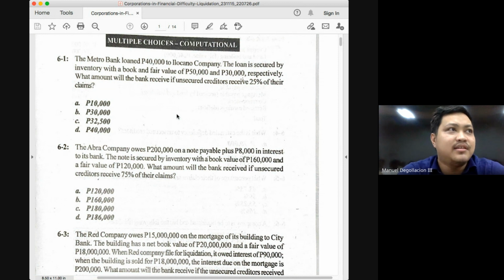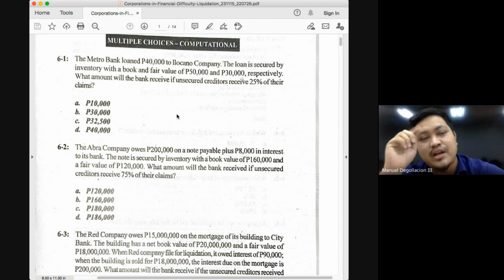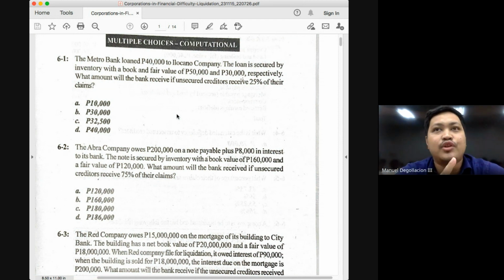But why is that not in the choices? Because of course you will not only receive 2,500. The 2,500 here is the additional amount that the creditor will receive on top of the value of the security, which is 30,000. And that is why the amount that will be recovered here will be 32,500.